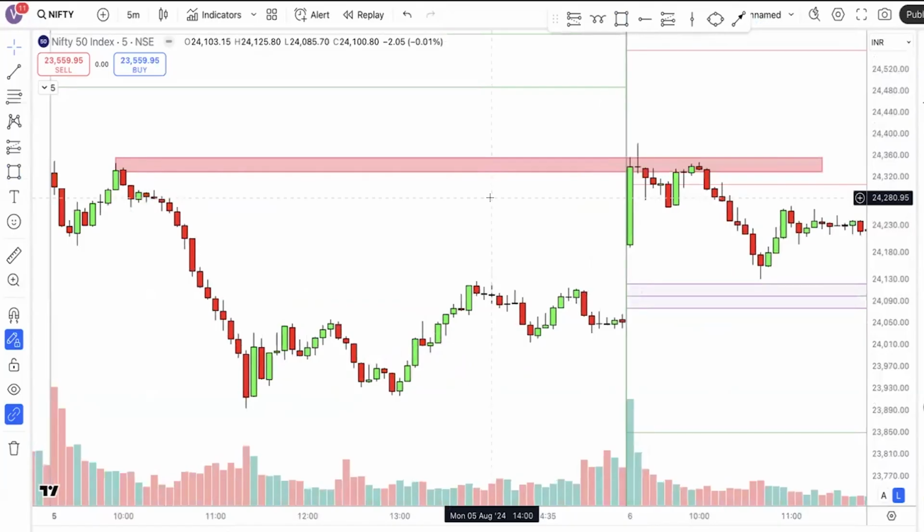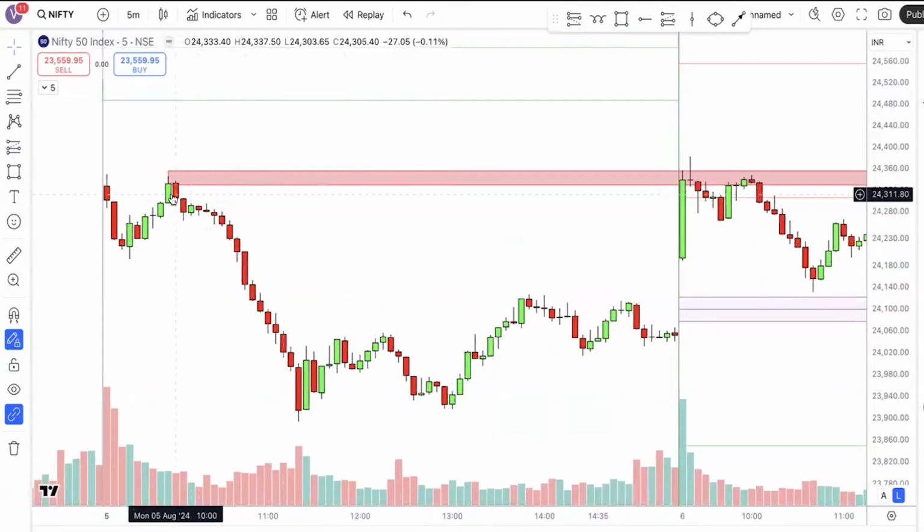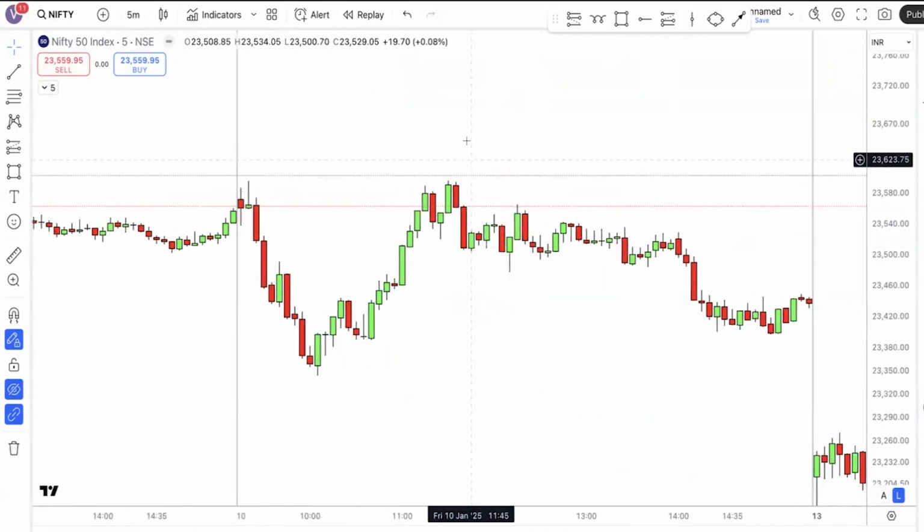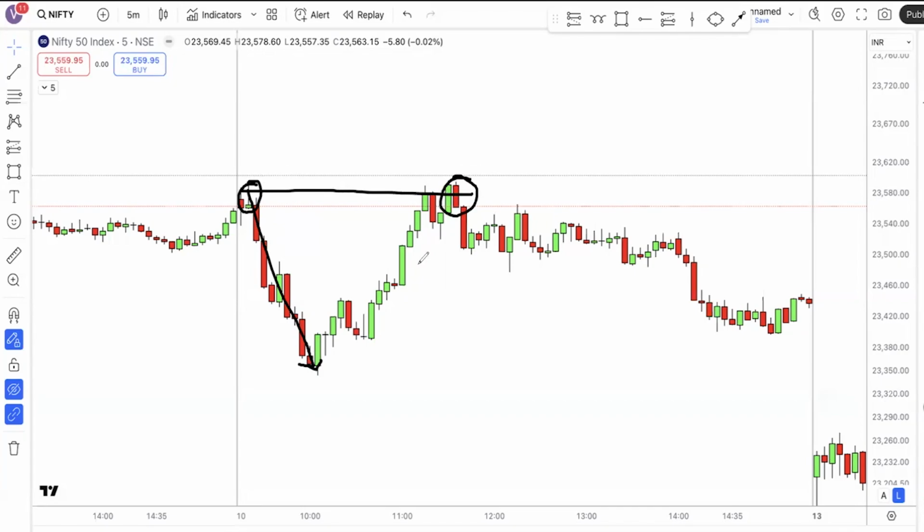So if you can identify supply and demand properly based on previous price action, you have to see where the big supply zone is. But remember, a supply zone or demand zone is not only for previous days or previous sessions. It can be for the same day. For example, if you look at this chart, this level becomes your supply zone because there was a sudden fall from here. So that is the supply zone, and the next day when price comes to the same level, that is the level to take a short trade, not a long trade, even though there is a bullish candle.